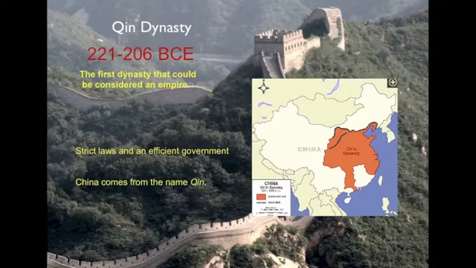The next dynasty we're going to take a look at is the Qin dynasty. Out of the chaos of the warring states came the period known as the Qin dynasty. This is the first dynasty that could actually be considered an empire, and it lasted from 221 to 206. The first emperor of this particular dynasty practiced an approach to government called legalism, as I had mentioned earlier. And legalism emphasized strict laws and an efficient government.